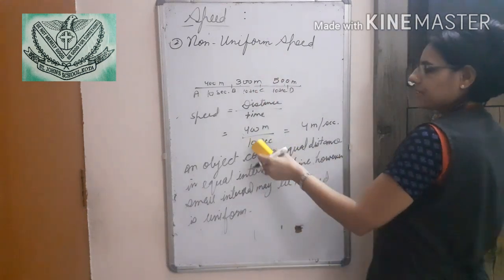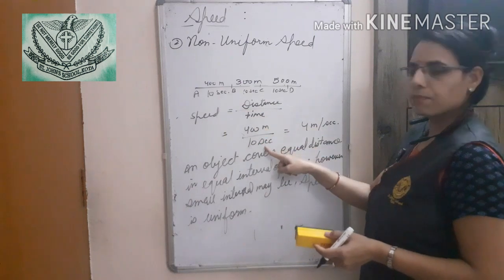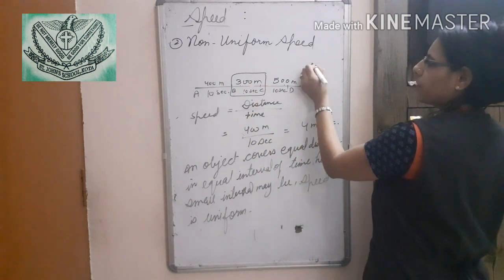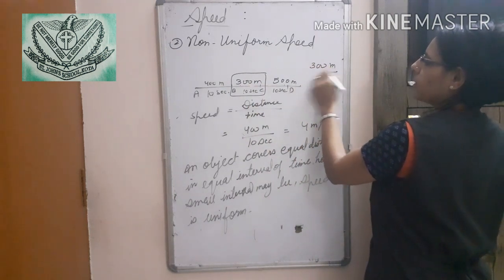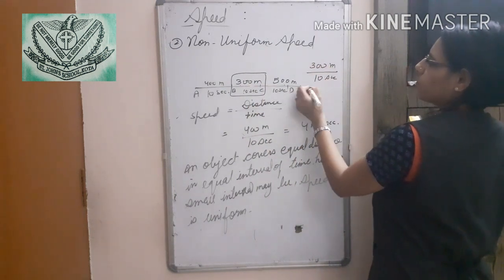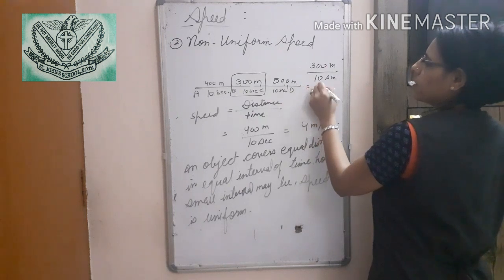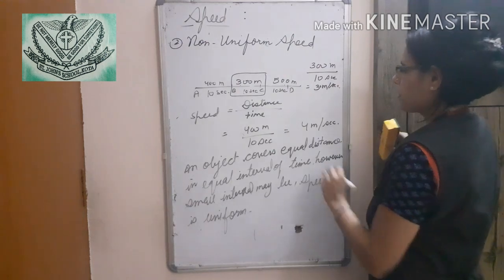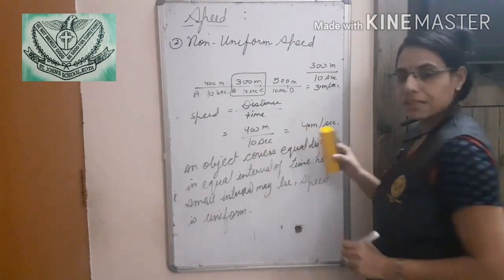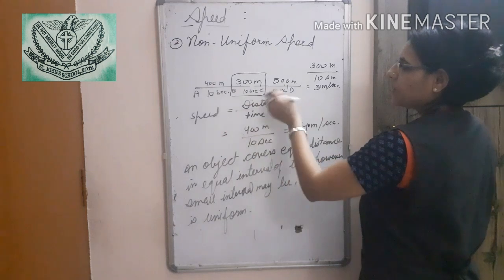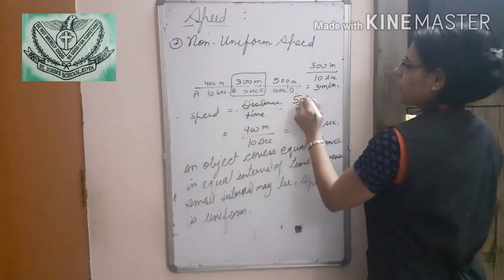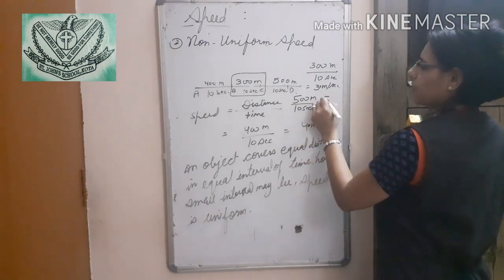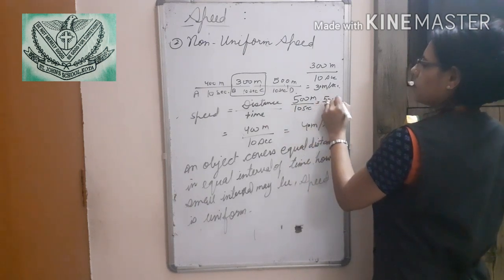So, when we see this, for the first, 400 upon 10, 40 meters per second. For the second, we will find 300 meters upon 10 seconds, so we will find 30 meters per second. Sorry, I said 4 earlier, it is 40 meters per second. And for the next, 500 meters and 10 seconds, we will see 50 meters per second.